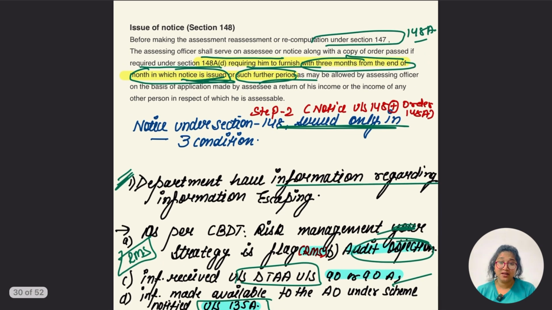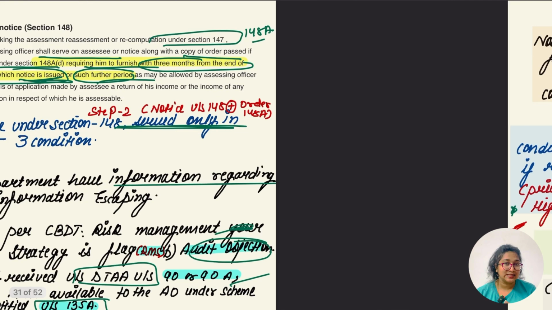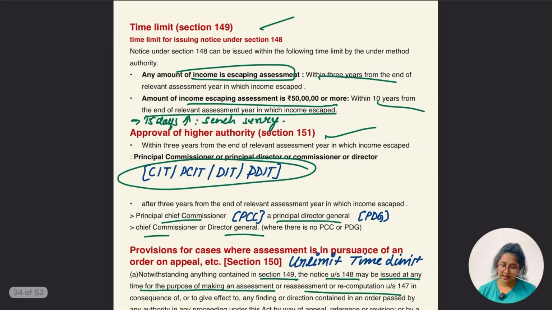What is the time limit from issuance of notice? The SSC has to make the reassessment, I mean he has to refile the return, within 3 months from the end of the month of issue of notice, or the extension time period which is given by the assessing officer. Hope up to this is clear.